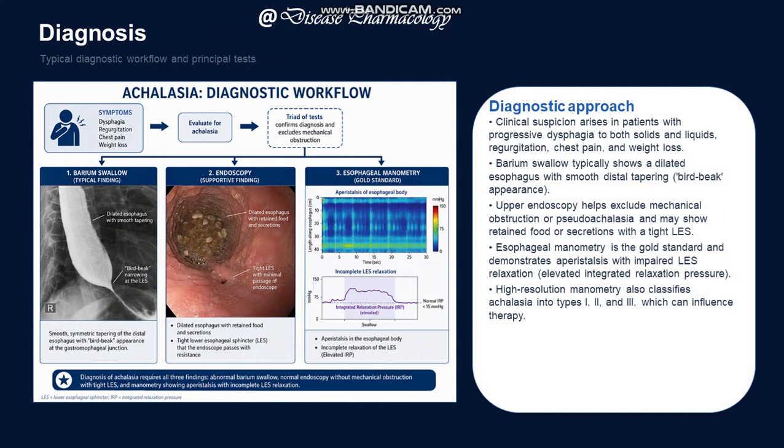For the diagnosis, different tests are applied for achalasia, like barium swallow, upper endoscopy, esophageal manometry, and high resolution manometry, which also classifies achalasia into types 1, 2, 3, which can influence therapy.